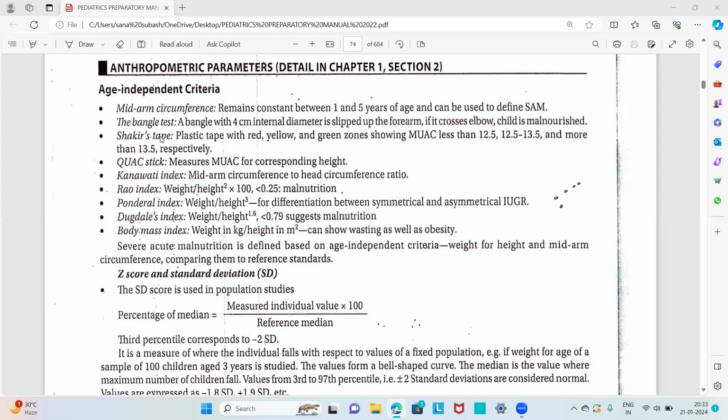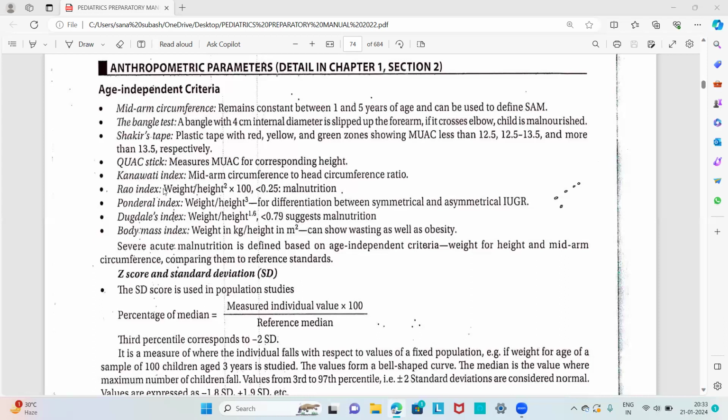Then we have Shakir's tape, a plastic tape with red, yellow, and green zones showing mid upper arm circumference less than 12.5, 12.5 to 13.5, and more than 13.5 respectively. If it is less than 12.5 or 11.5, it is an indicator of severe acute malnutrition. Then we have the quac stick, which measures mid upper arm circumference for the corresponding height. Then the Canavati index, the mid upper arm circumference to head circumference ratio.